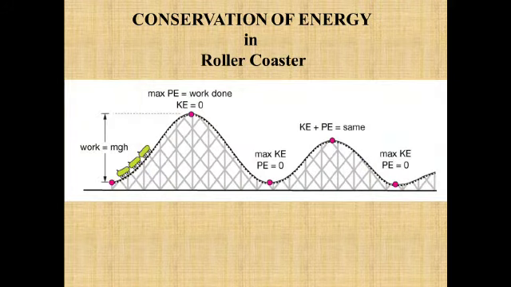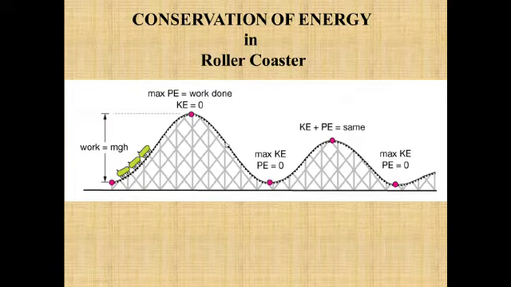Again, you must have ridden a roller coaster. So what happens during the roller coaster? From here it starts to take some speed and its kinetic energy starts to increase. At the maximum point, the potential energy will be equal to the total work done, or we can say mgh. At the maximum point what happens? Kinetic energy is 0. So after the maximum point, when it starts to slide like this, what happens?